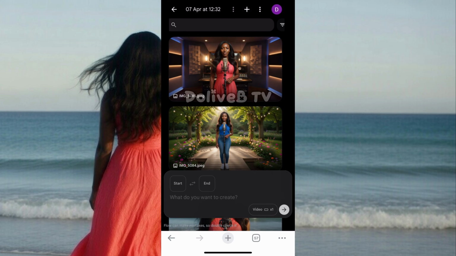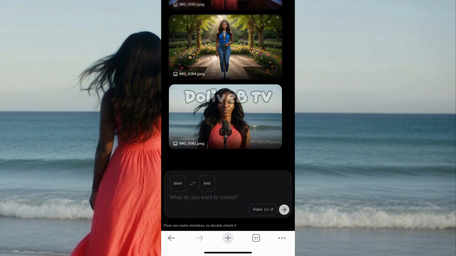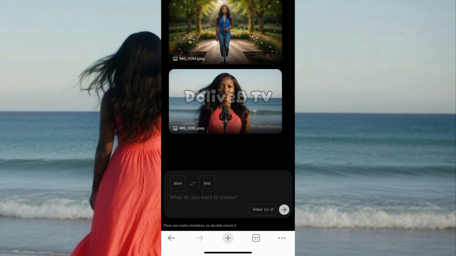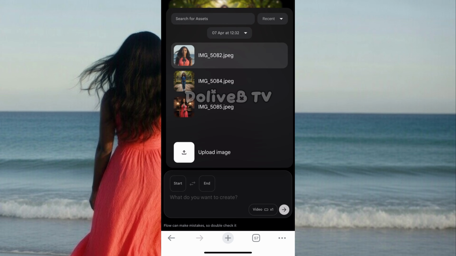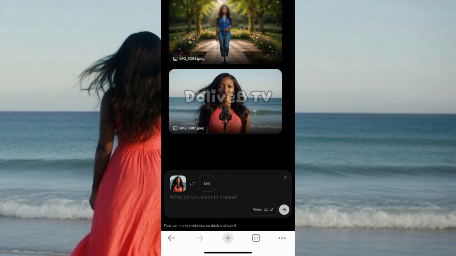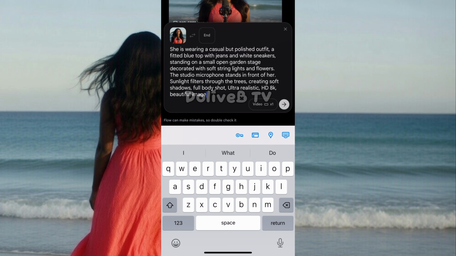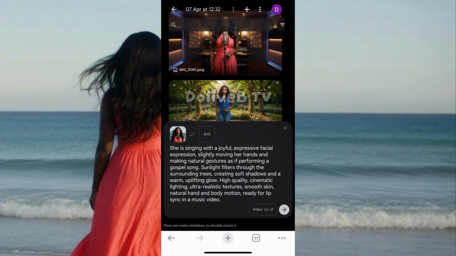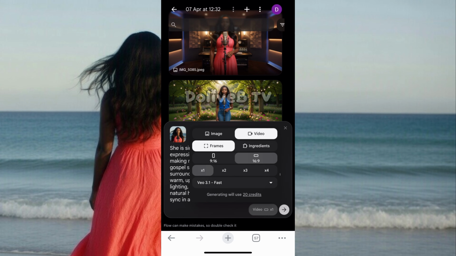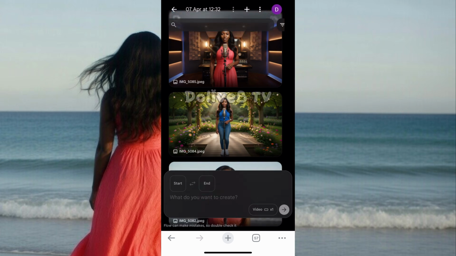I'll create from the first two scenes. I'll use the first two images to create my video. Right here, I'll click on start and bring in this one. Then I'll just paste the prompt to animate. After pasting the prompt, make sure your settings are done properly. Put it on video, frames of video, 16 by 9, so that you don't waste your credits. Put it on times 1, and then you hit generate.